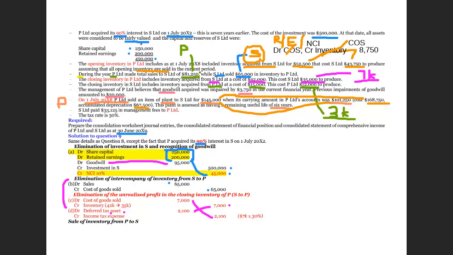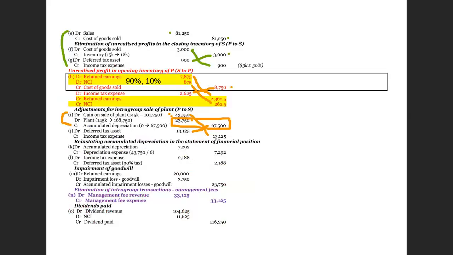Right, 6 years. So the overstatement of the value divided by 6 years must be the depreciation that has been overstated. So now we have to move it back to the original. So we credit depreciation 7,292. Whenever you credit depreciation, you have to debit accumulated depreciation. This is the first year after the day of transfer, therefore only 1 year of adjustment on the depreciation. Next year, it will become 2 years of reversal of depreciation, etc., etc.